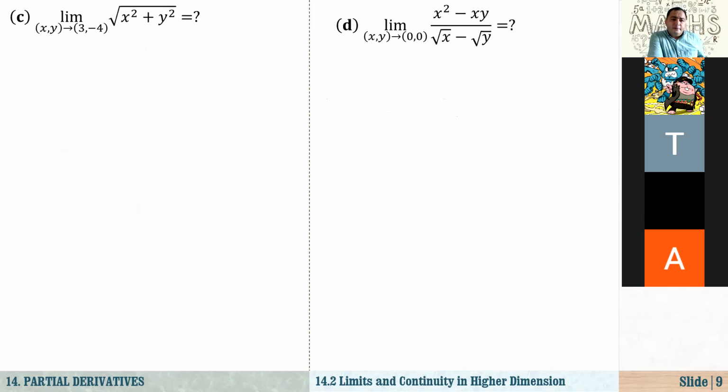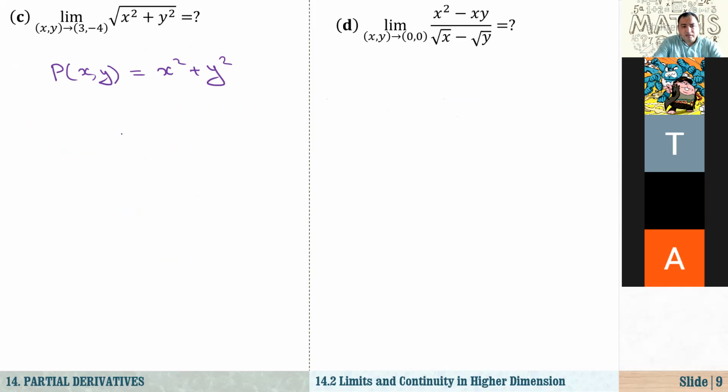How about another example? Also under the square root, this one is our polynomial function. Let me write here p of x, y, that is x squared plus y squared. We say it's a polynomial function because all the powers of the variables are non-negative integers.